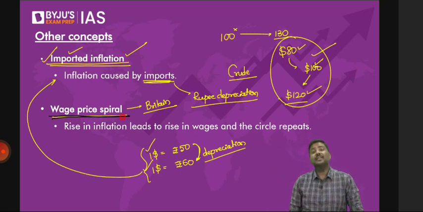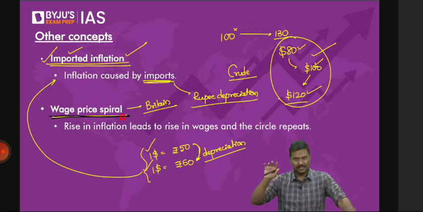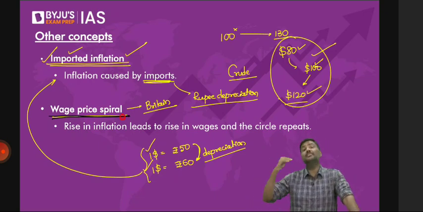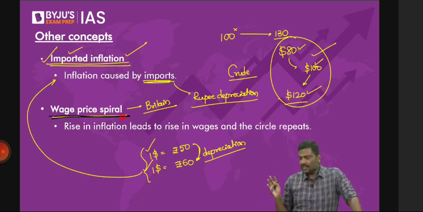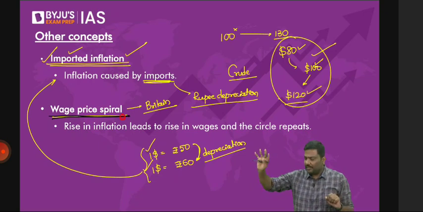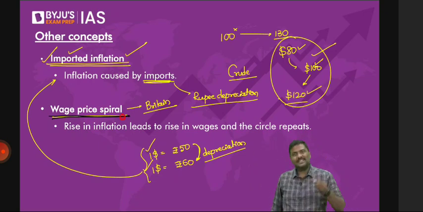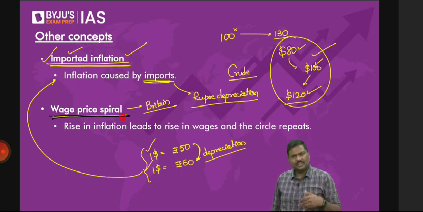Wage price spiral, there is a danger that it will happen in a country such as Britain. Why? In Britain right now, inflation rate is in double digits. For the majority of the time, inflation rate is in double digits, around 10%. Whereas the hikes in the wages provided by the government is somewhere around 5 to 6%. So the workers are concerned, if you give me a hike in the wages of 5% and inflation is 10%, will I be able to purchase the same set of goods and services? Of course, no.